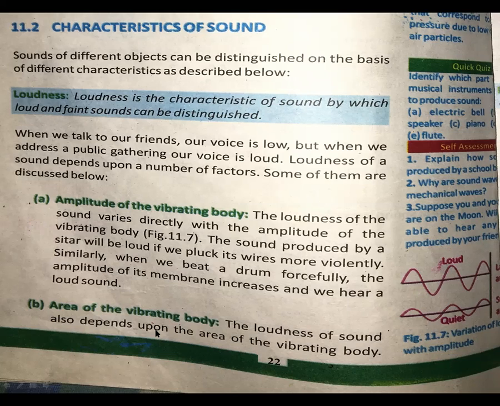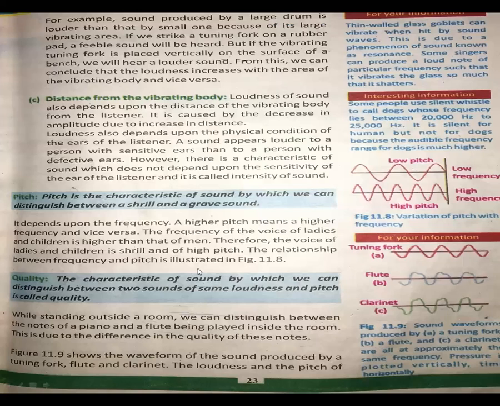Also the area of the vibrating body. The loudness of sound also depends upon the area of the vibrating body. For example, the sound of a large drum is louder than that of a small one because of its large vibrating area. If we have a drum whose area is bigger, it will produce a louder sound.